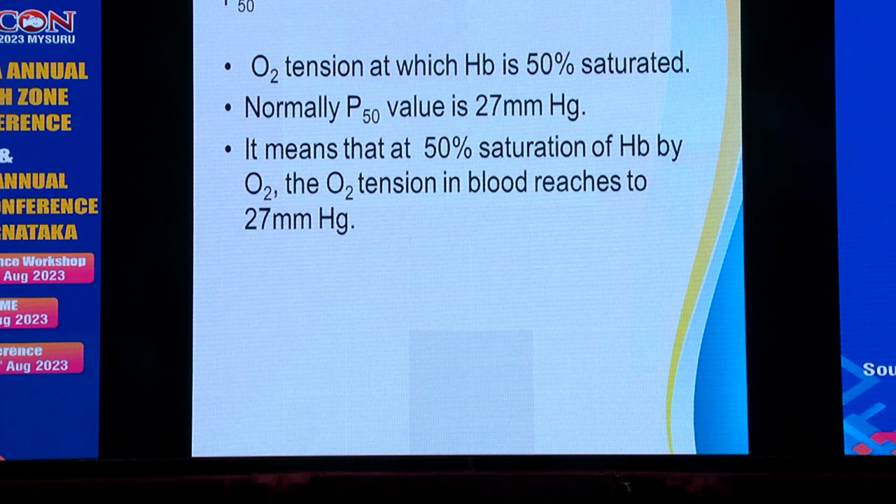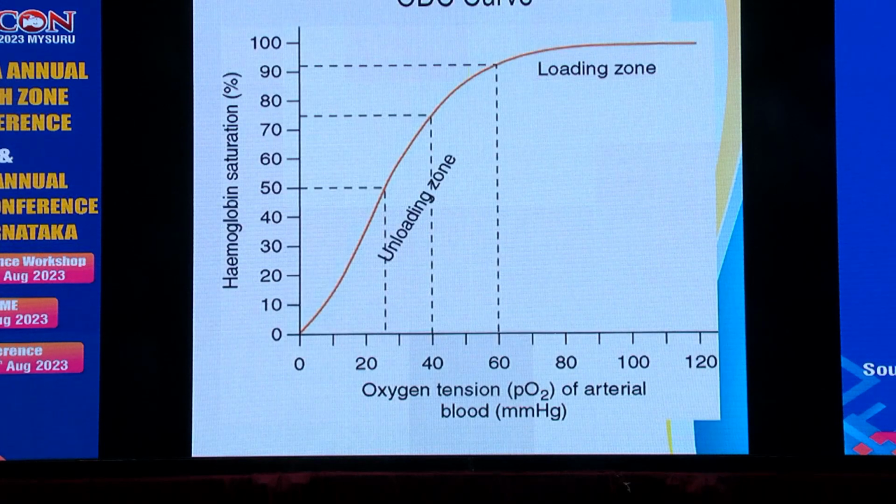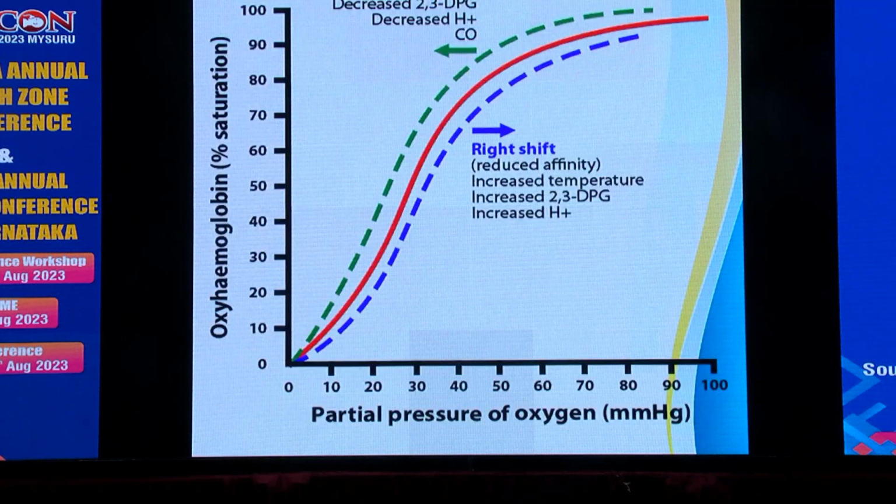Normally, the P50 value is 27 millimeters of mercury. It means that at 50% saturation of hemoglobin by oxygen, the oxygen tension in blood reaches 27 millimeters of mercury. This is the ODC curve. There is an unloading zone and there is a loading zone, where there is a shift to the left.